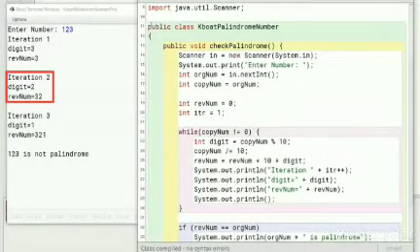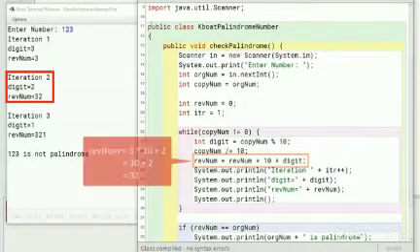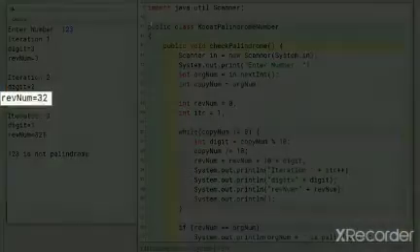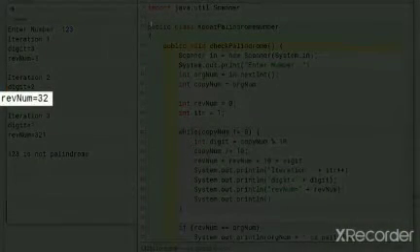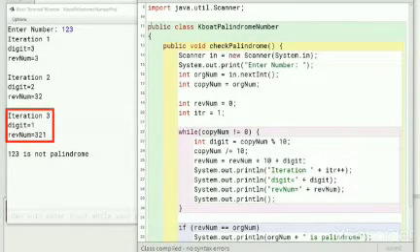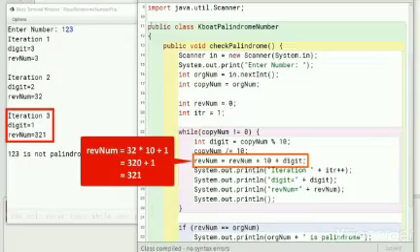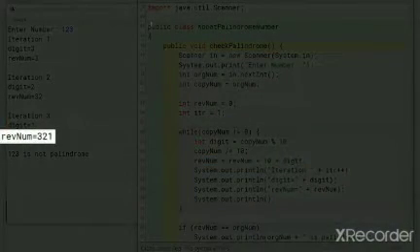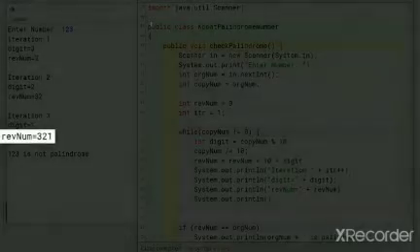In the second iteration, the digit 2 is extracted. Revnum is 3, multiplying it with 10 and adding 2 to it gives us 32, as shown in the output here. Notice that by the end of second iteration, we have reversed 2 digits of the number. In the third iteration, the digit 1 is extracted. Current value of revnum is 32 and this line changes it to 321 as shown in the output here. At this point, we have successfully reversed the number.